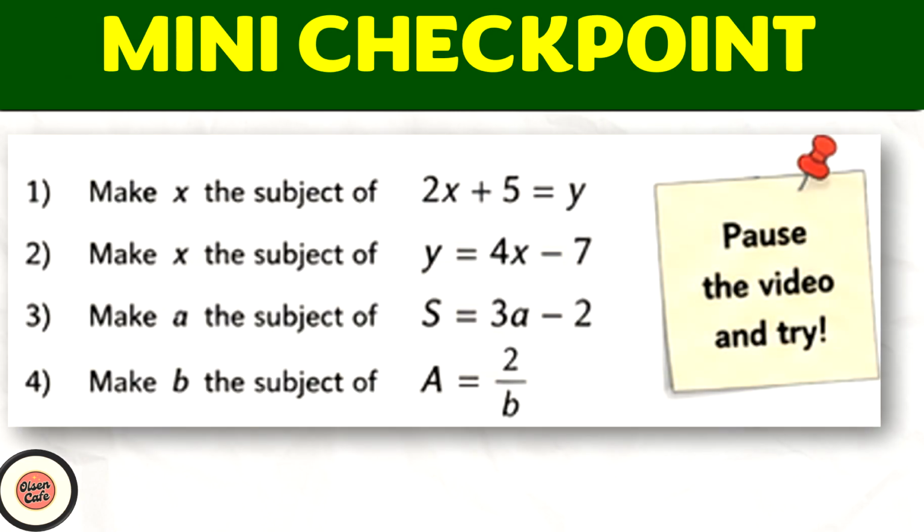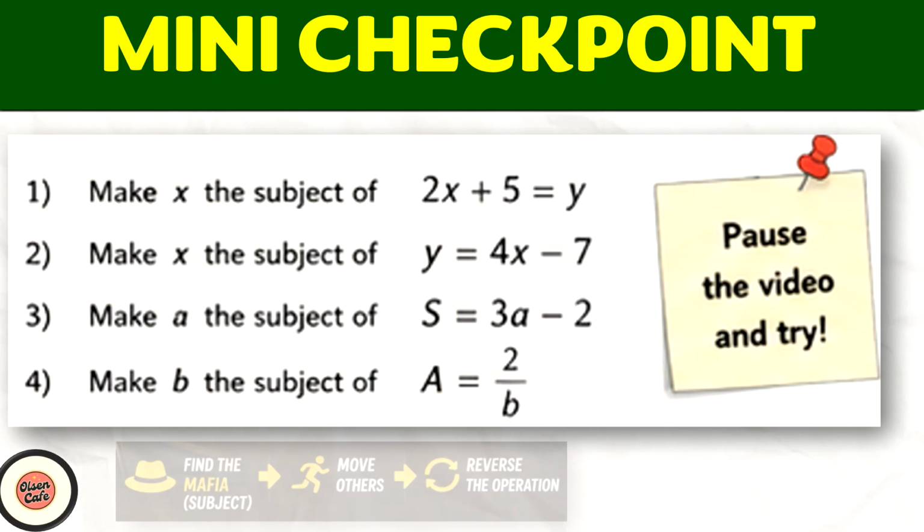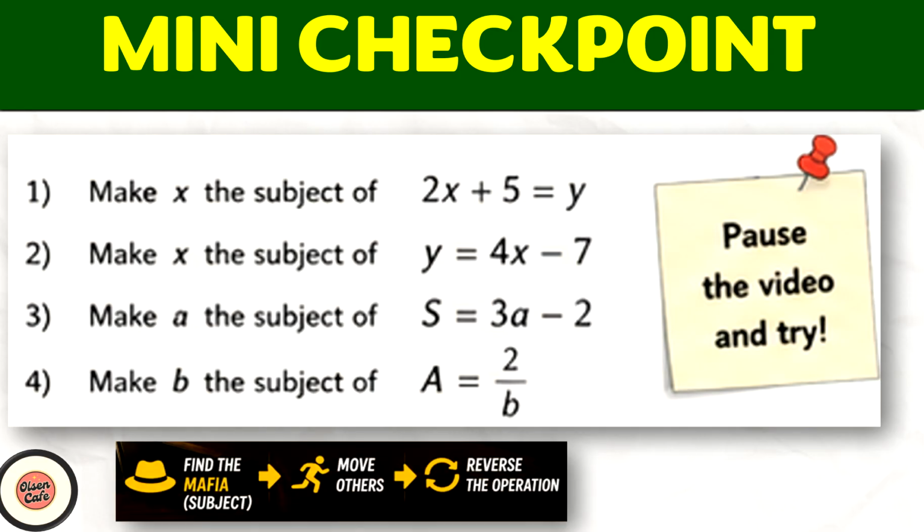Today, you have learned one very important idea. That is, changing the subject means you simply need to find the boss. And once you have identified the boss, what you need to do is move everyone else away, which is the runner and the bodyguard. And in the process of doing so, remember to reverse the operations.